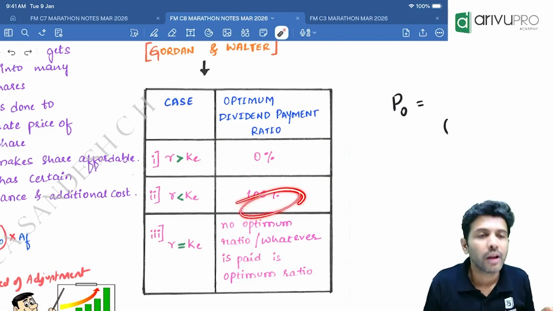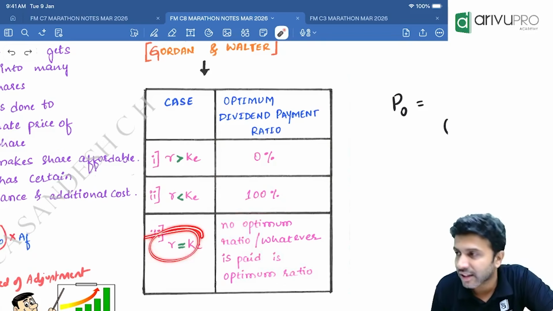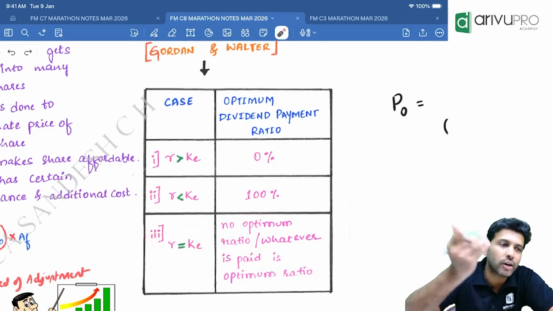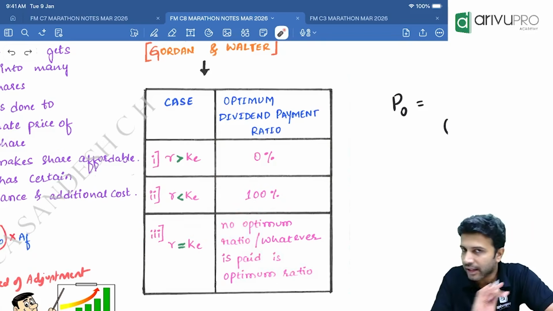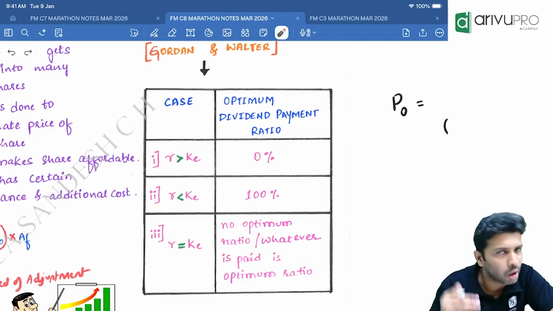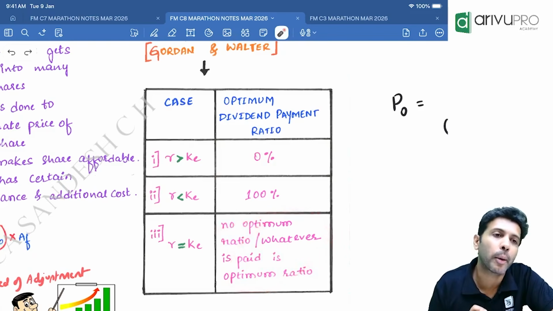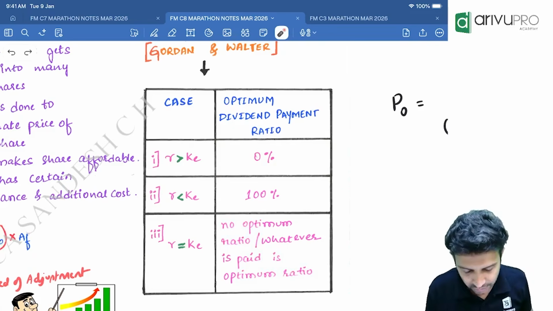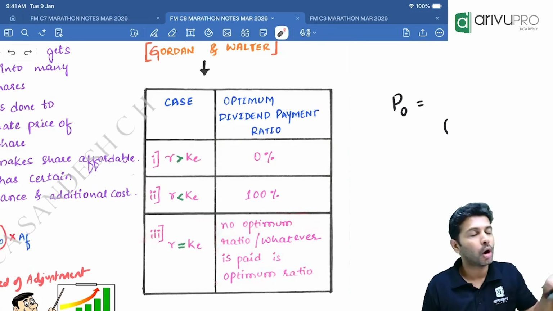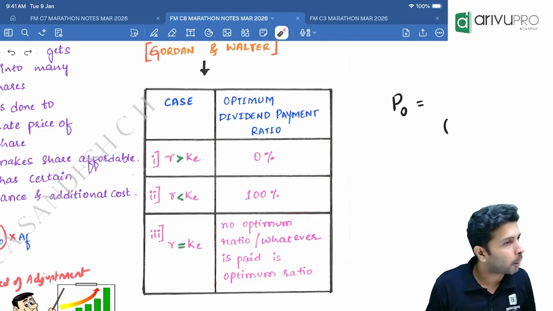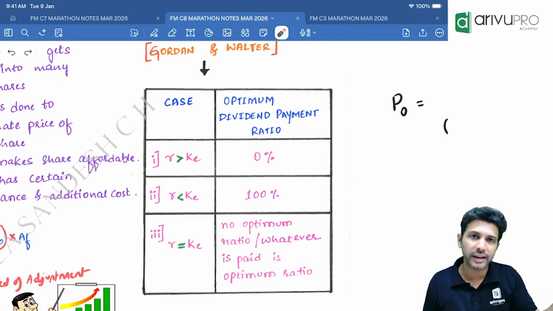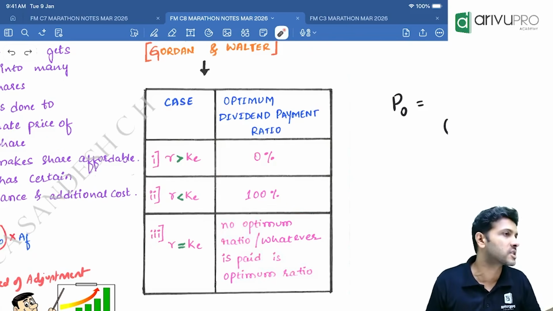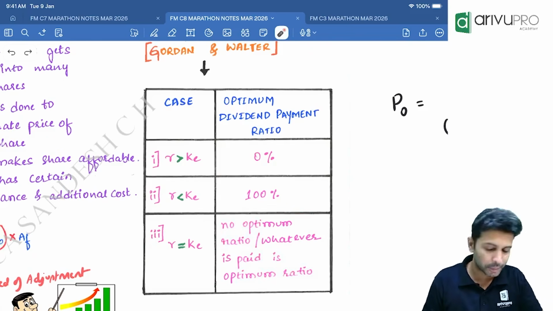How much? 100%. If R is exactly equal to cost of equity, return and cost, if both are same, then there is no optimum dividend payout ratio, or whatever you pay, everything is optimum. Share price will not change. I'll prove it to you with one of the problems. You can pay 5%, 10%, 80%, 100%, 0%, doesn't matter. Share price will be same.